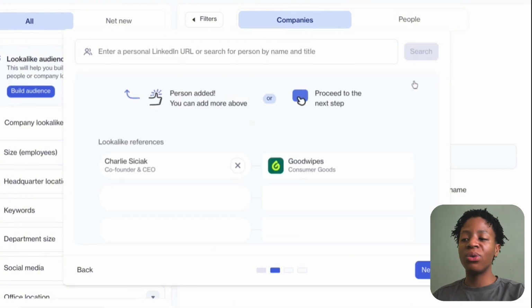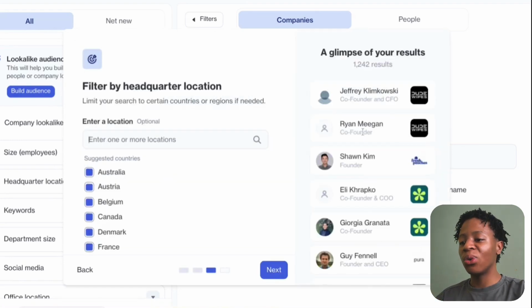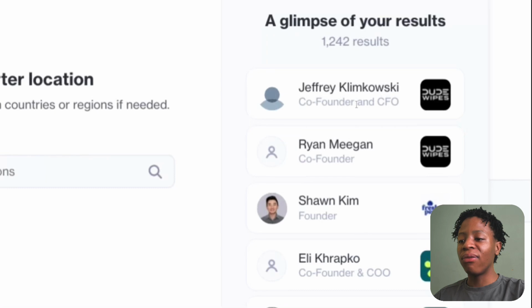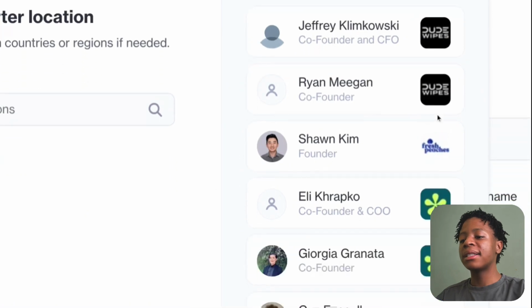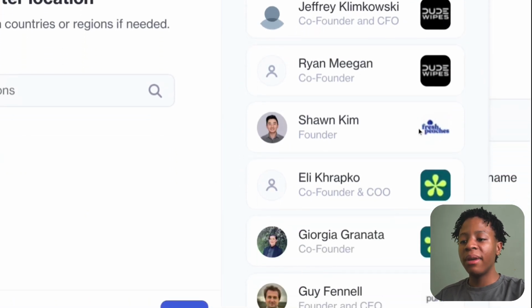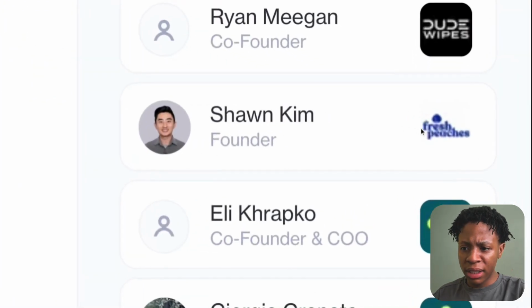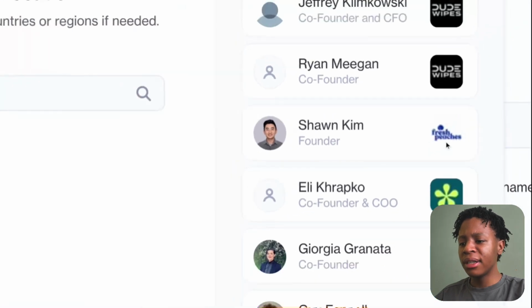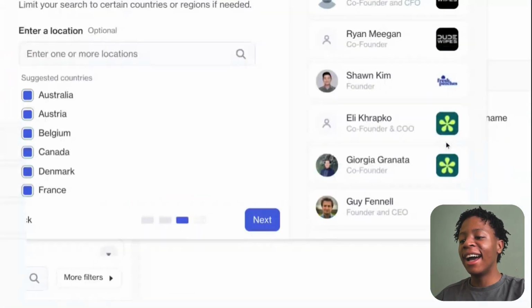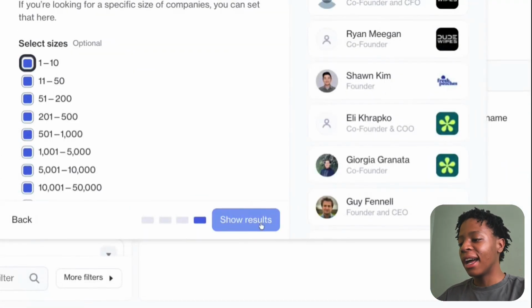In this case, what you're going to do is find the lookalikes of this specific individual. As you can see, we have the founder and CEO of Durwebs. Obviously everyone in this case knows what Durweb is. As you can see, we have Shaman, who is the founder of Fresh, I don't know, Peaches, hopefully. And you're going to get the gist of it all, right?